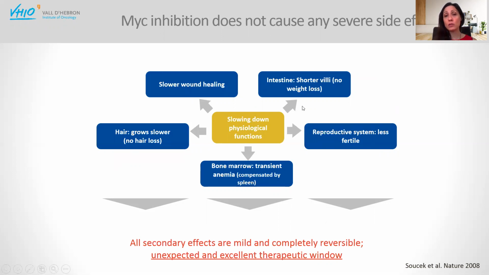And maybe the most impressive phenotype was the intestine, where we observed that the villi became a little bit shorter during the treatment, but the intestinal lumen compensated, increasing and creating the same absorbing surface, so that at the end of the day, all the blood chemistry showed completely normal values. So this was really a shift in paradigm. We published this in Nature in 2008, and it was the first proof of concept that MYC inhibition was feasible, had an impressive therapeutic impact in tumors, and was very safe in normal tissues.